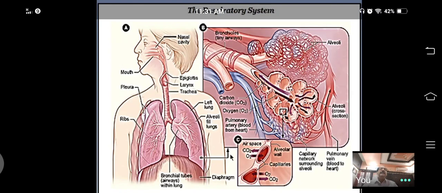Next, see in this slide. This is the tertiary bronchiole. This tertiary bronchiole terminates with tiny air sacs. These are all the tiny air sacs. Their wall is made up of a single layer of simple squamous epithelial tissue. At this part exchange of gases takes place.